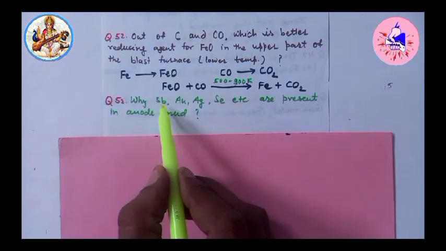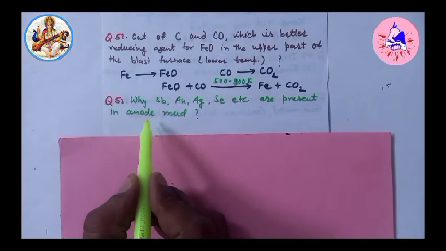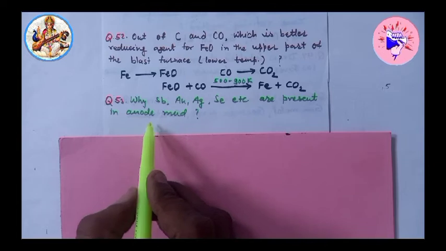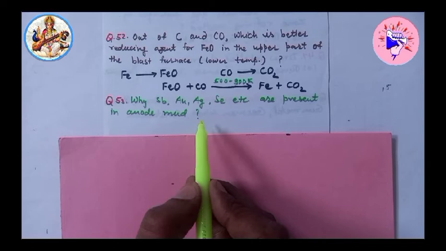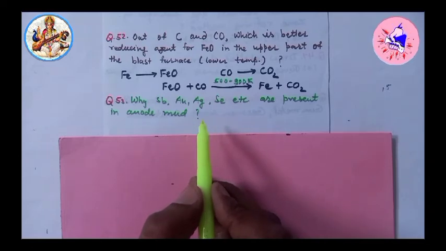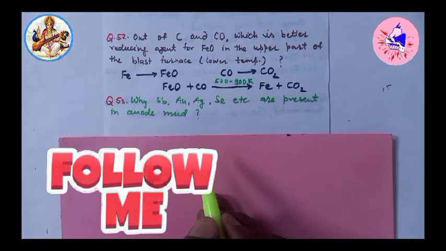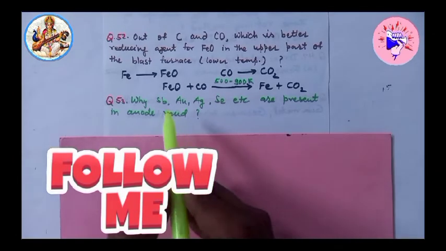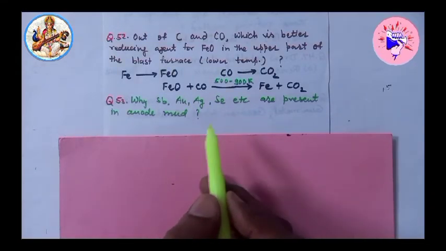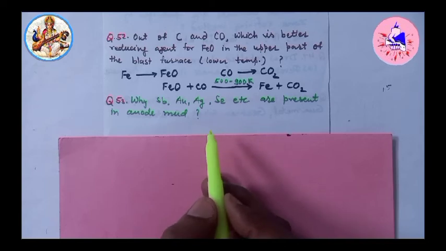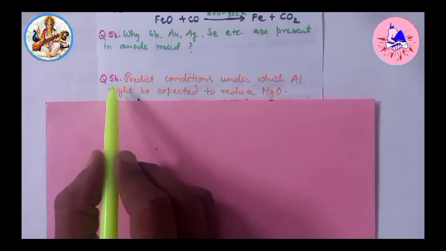Next, 53. Why are antimony, gold, silver, selenium, etc. present in anode mud? Solution: because these impurities are less electropositive, they do not undergo oxidation at the anode, therefore they settle down in anode mud.